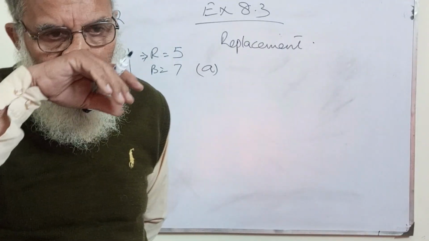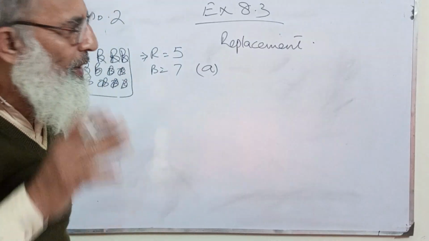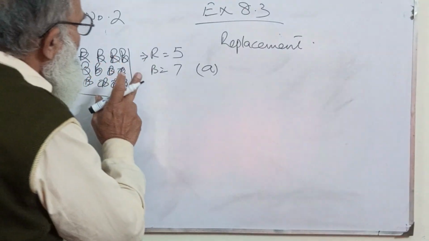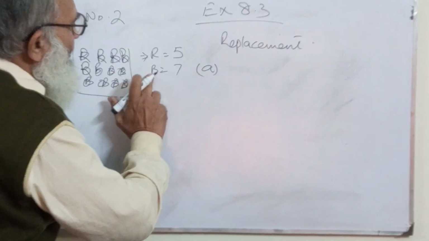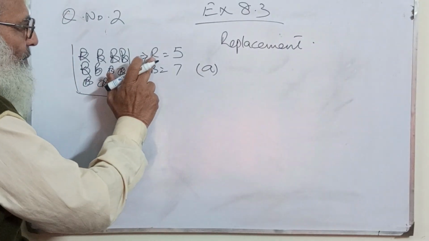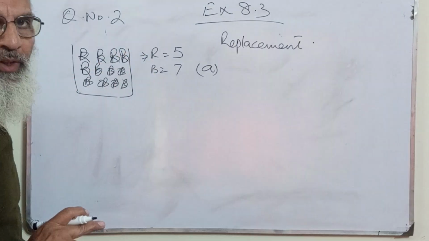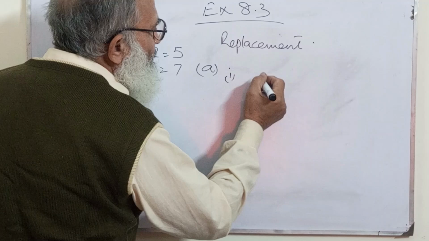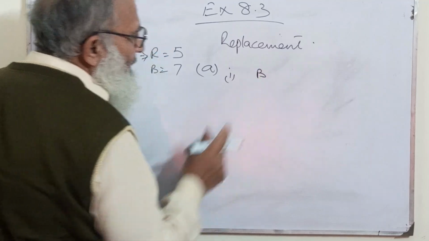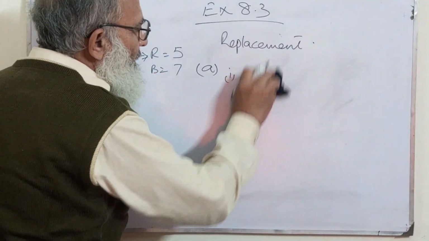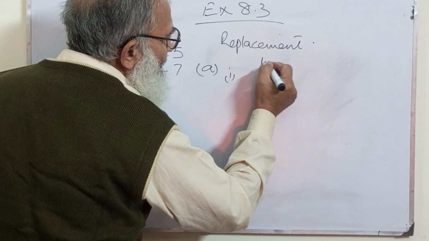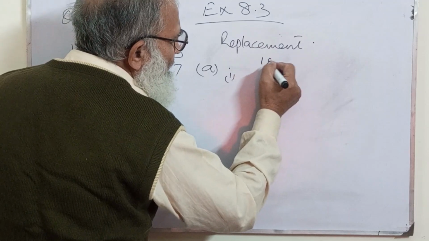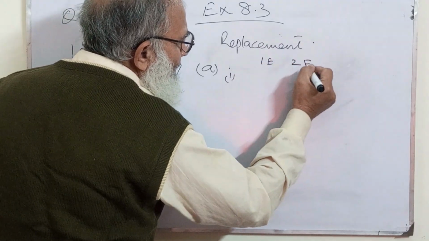Now you can do it manually. Your balls are red and blue only. So there is a chance that you pick a ball which is red. This is the first event, and this is the second event.